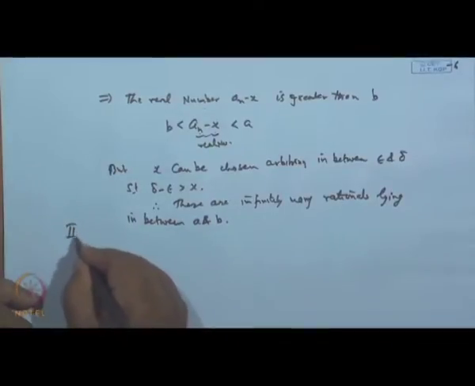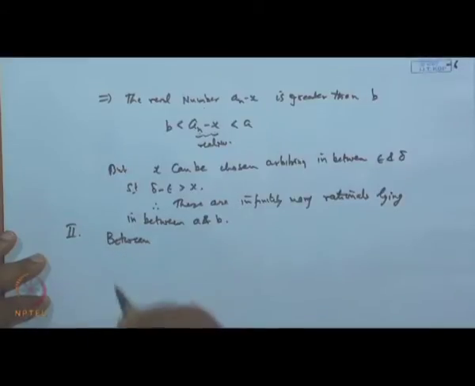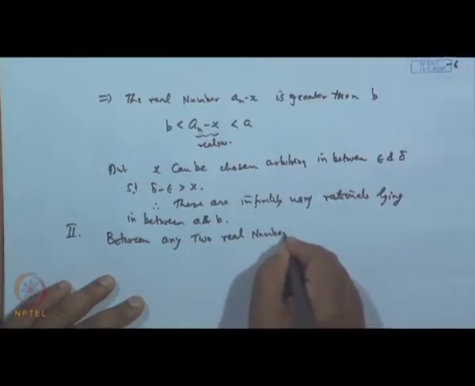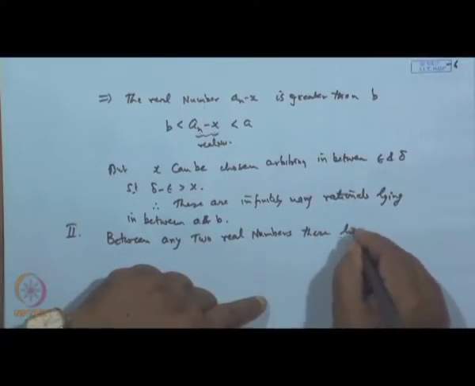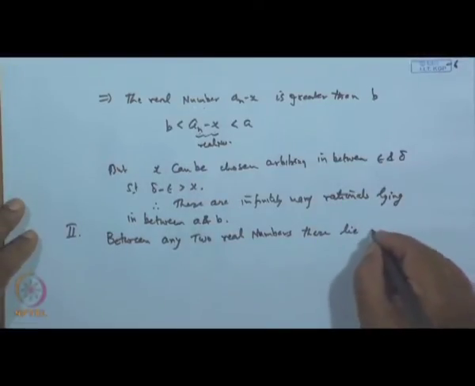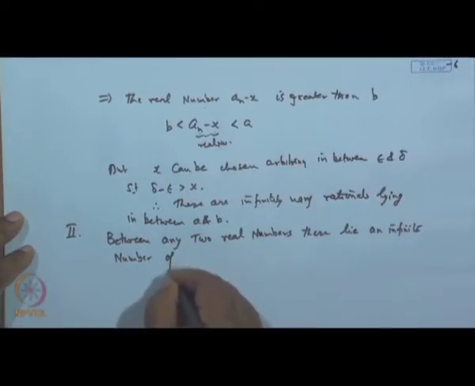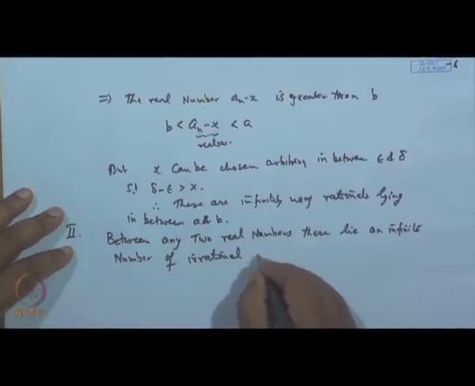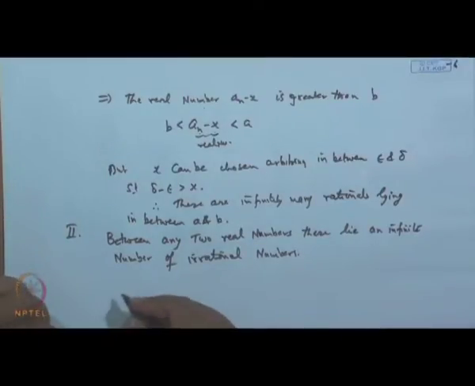The second property is that in between any two real numbers, there lie an infinite number of irrational numbers. Okay. So, there lie an infinite number of irrationals, and the proof is very simple.